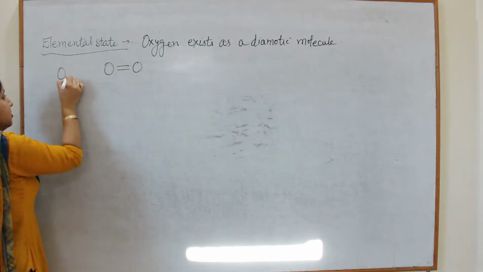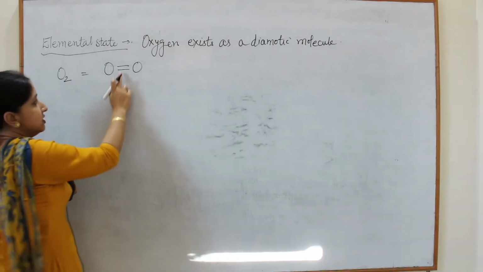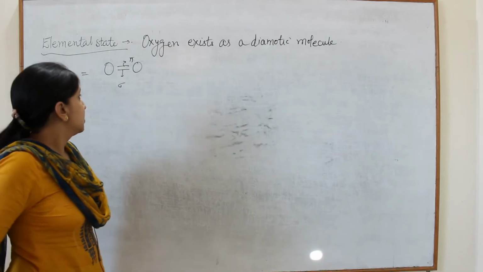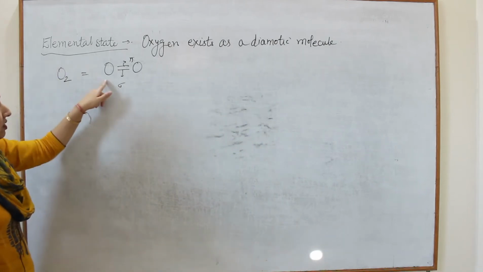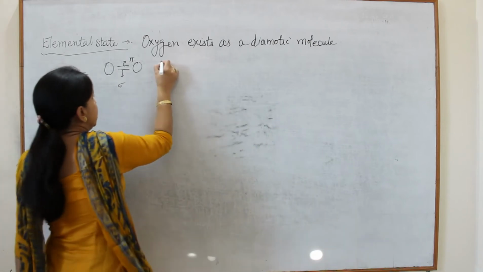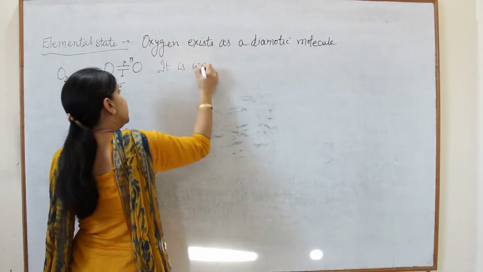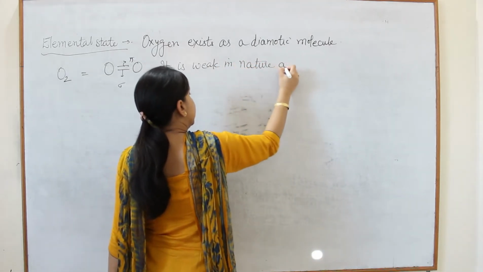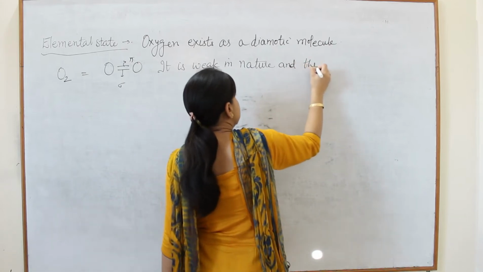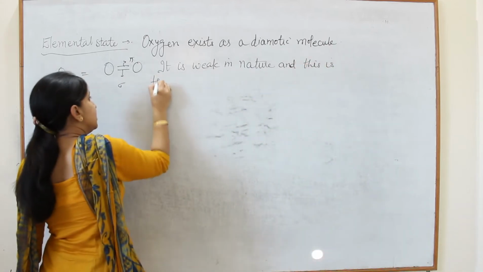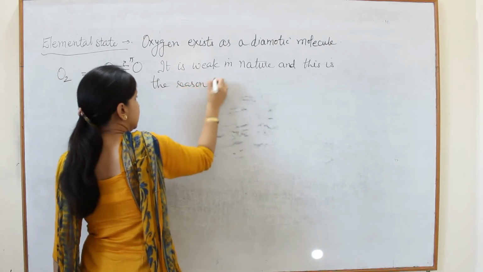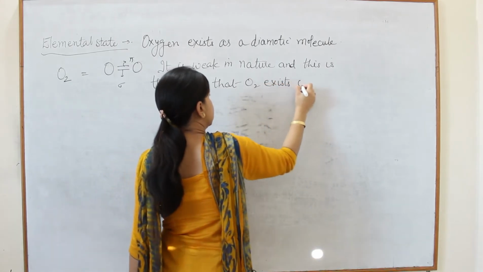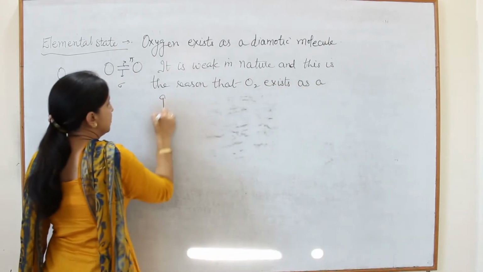It occurs in the form of O2, in which one bond is sigma and the other bond is pi. Because of the presence of the pi bond between oxygen atoms, it is weak in nature, and this is the reason that O2 exists as a gaseous molecule.